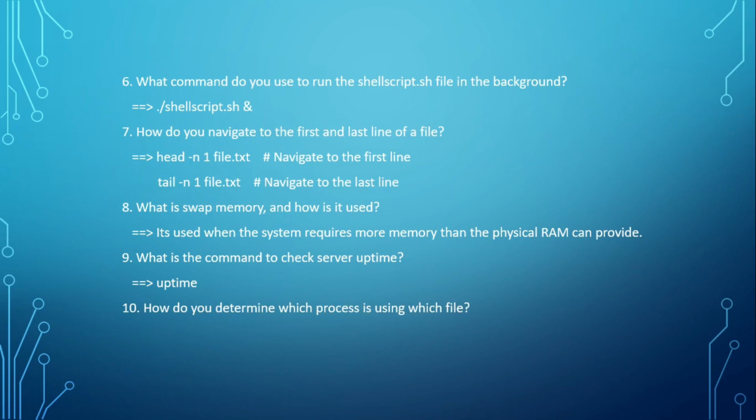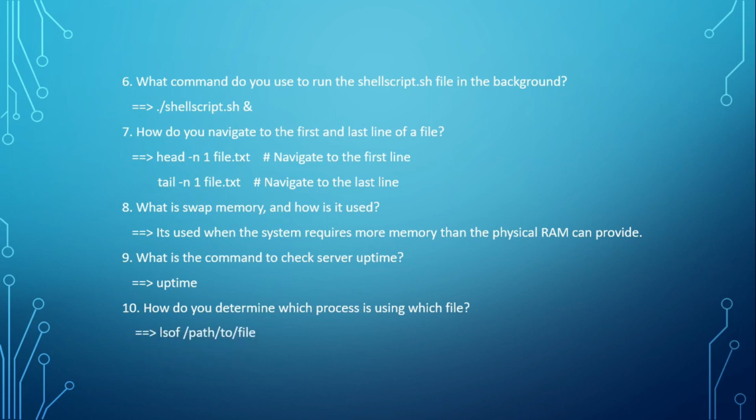How do you determine which process is using which file? Okay, I'll be very frank. I was not aware of which command we should use to check this. Later on, I checked that and got my answer. Basically, it's the lsof command.